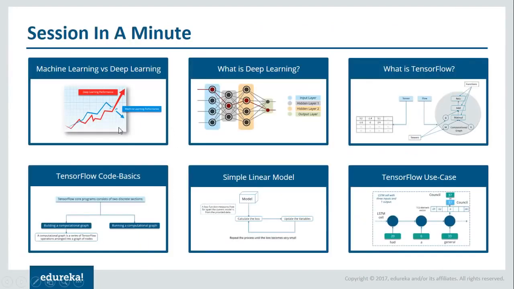So first we saw the differences between machine learning and deep learning. We discussed 3 differences. Then we understood what exactly is deep learning and how it works. After that, we focused on TensorFlow. We understood what are tensors, how TensorFlow works, and then we focused on various code basics of TensorFlow.